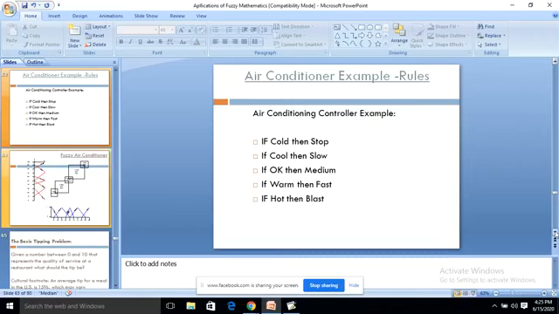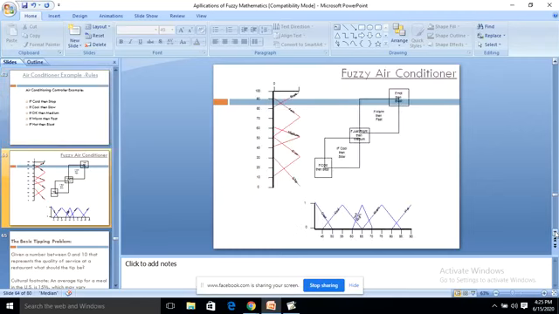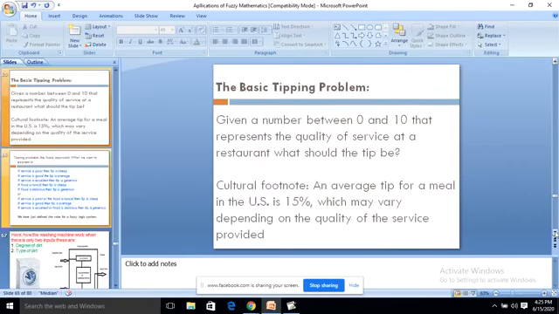Air conditioning controller example: if cold then stop, if cool then slow, if okay then medium, if warm then fast, if hot then blast. This is the case we are doing with the fan also. The pictorial representation shows the degree of membership and all.